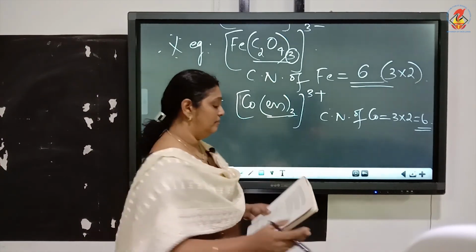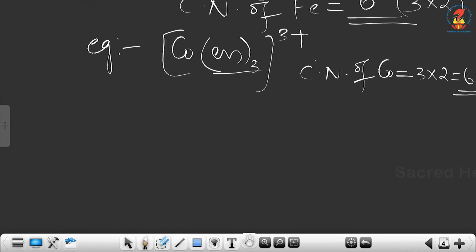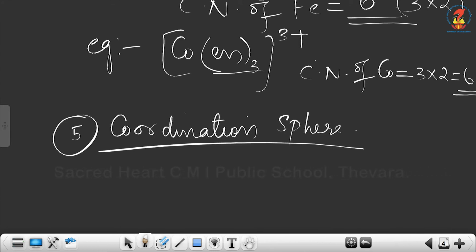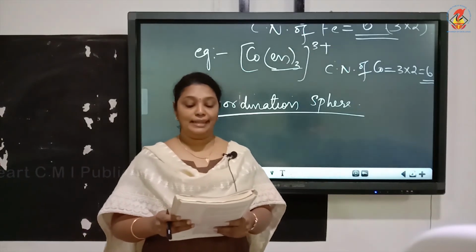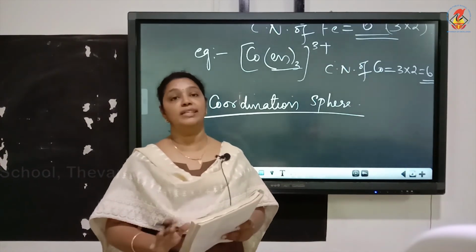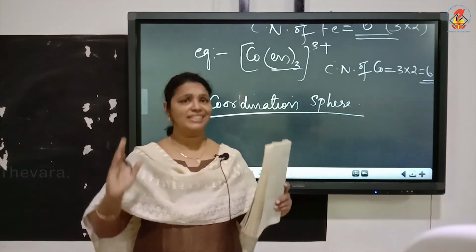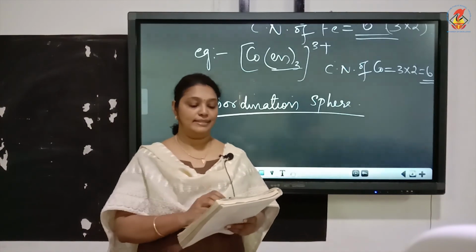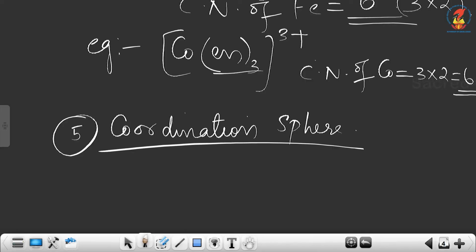Now the next term that we have to study is number 5, coordination sphere. Now, what do you mean by coordination sphere? The central atom or ion and the ligands attached to it are enclosed in square bracket, and it is collectively termed as coordination sphere. So, whatever is written inside the square bracket is called coordination sphere. We can also call it as coordination entity.